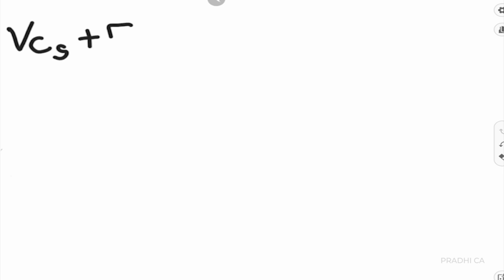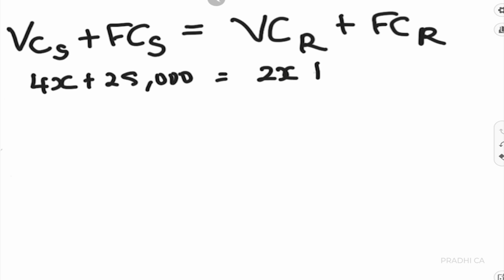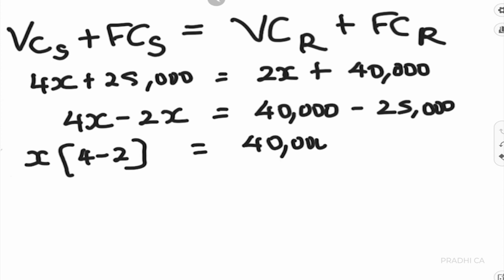So variable cost of Sri plus fixed cost of Sri should be equal to variable cost of Ram plus fixed cost of Ram. That means 4x plus 25,000 should be equal to 2x plus 40,000. Now like in all maths equations, let us bring all the x's to one side. So 4x minus 2x should be equal to 40,000 minus 25,000. Taking x common, we see the below equation.